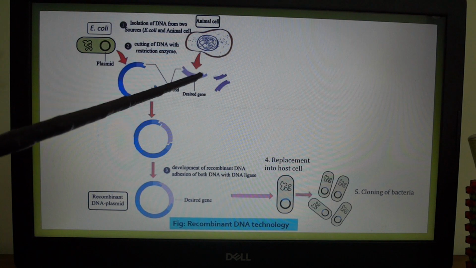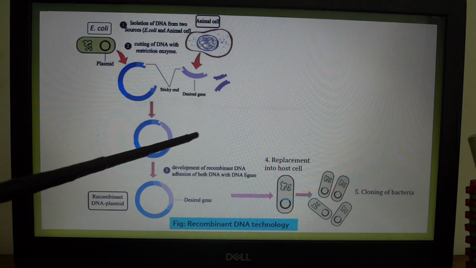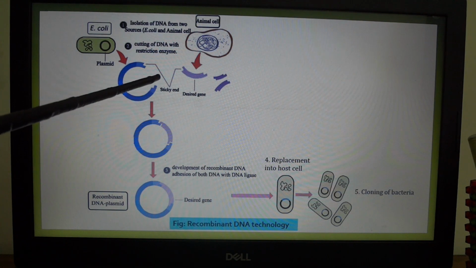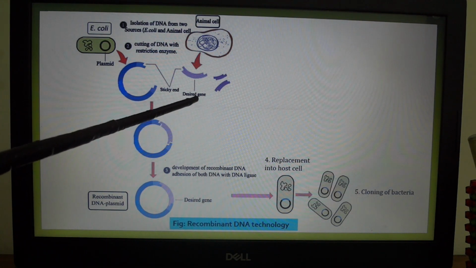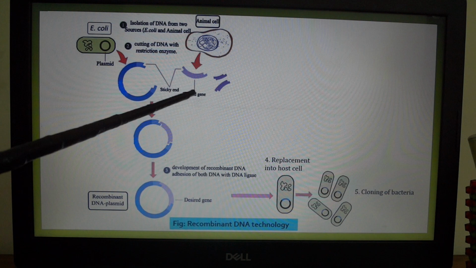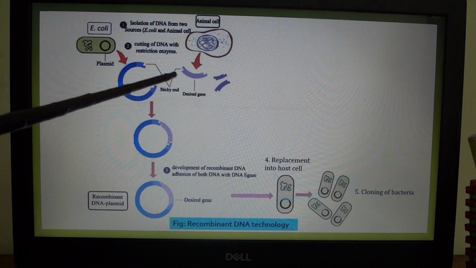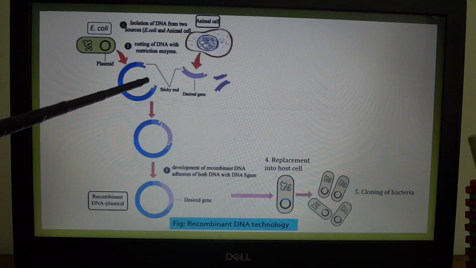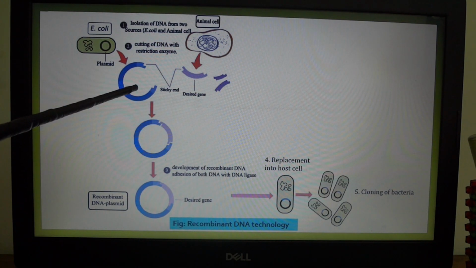replacement of desired DNA on the plasmid DNA. By applying ligase enzyme, the desired part of DNA is joined on the plasmid DNA. As a result, the structure of plasmid DNA is changed.